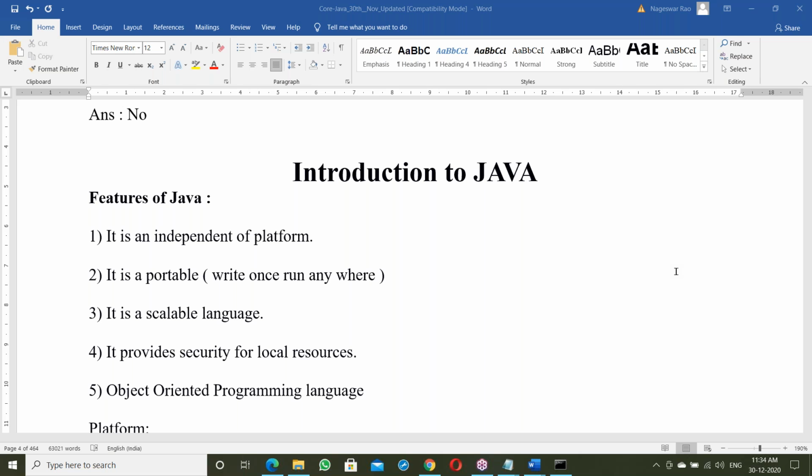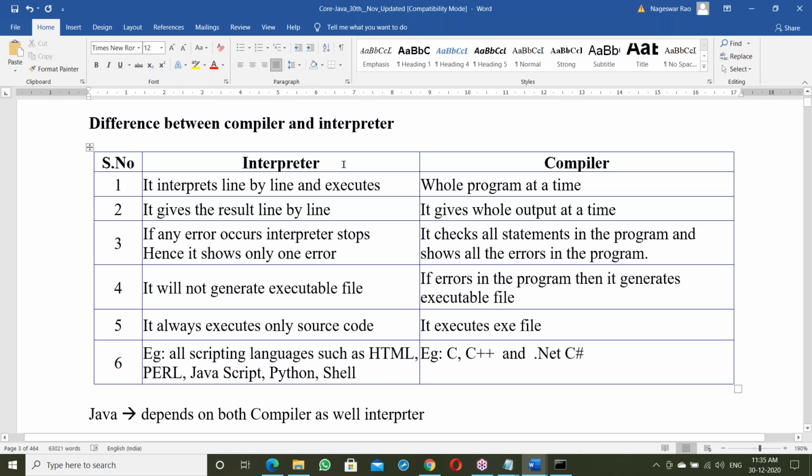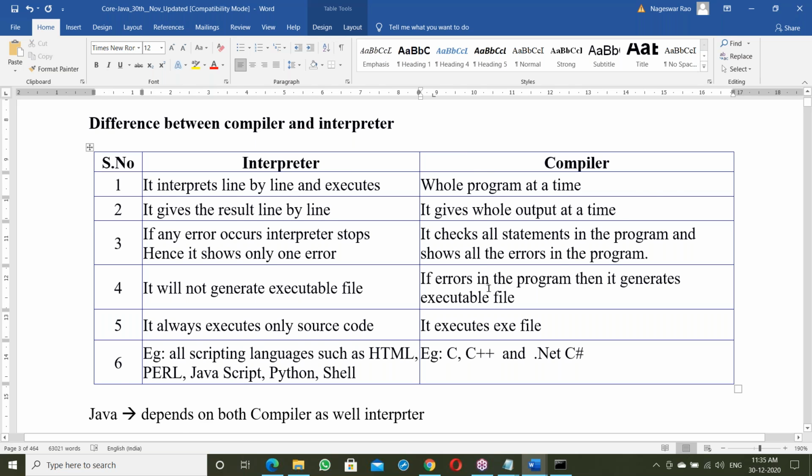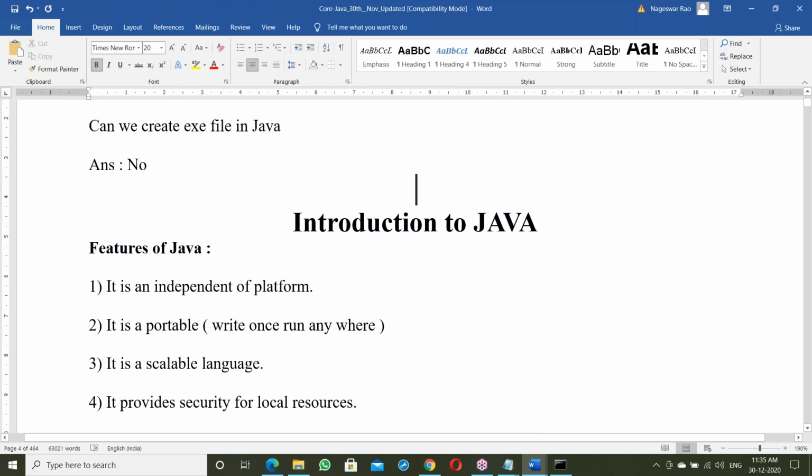Any doubts for today? No doubts. Tomorrow I'll start Java features. Before going to Java features, I'll explain what an interpreter is, what a compiler is, how the interpreter works, how the compiler works, and next how the exe file is created. All those concepts we'll discuss tomorrow. At the beginning, if I take more time in classes, it may cause a little confusion. From Monday onwards, I'll take a minimum 1.5 hour class. At the beginning, 1 hour 15 minutes.